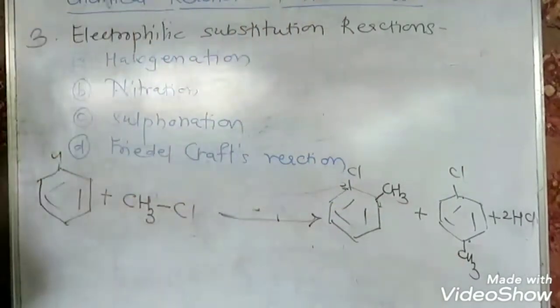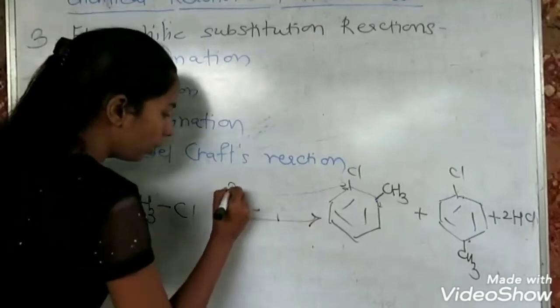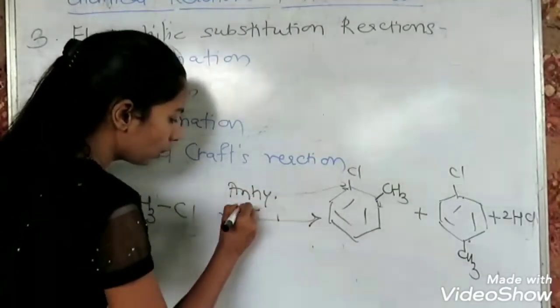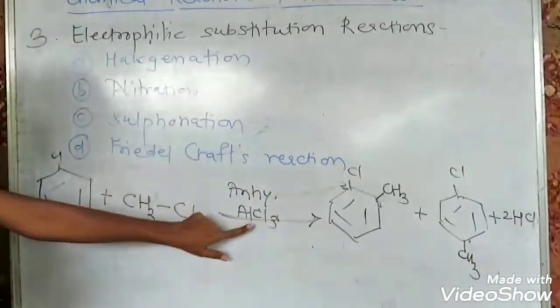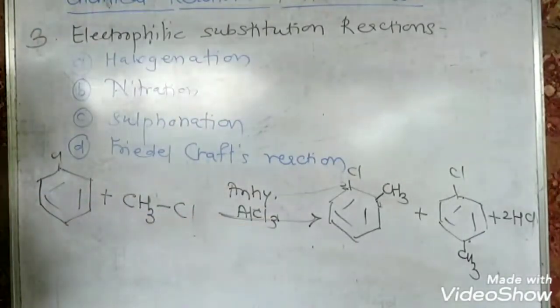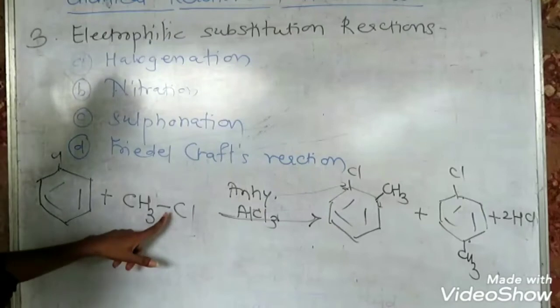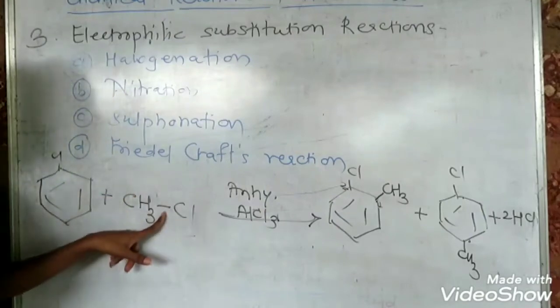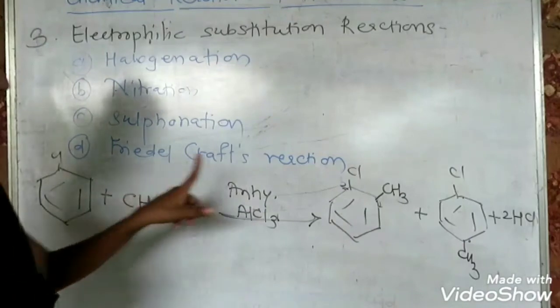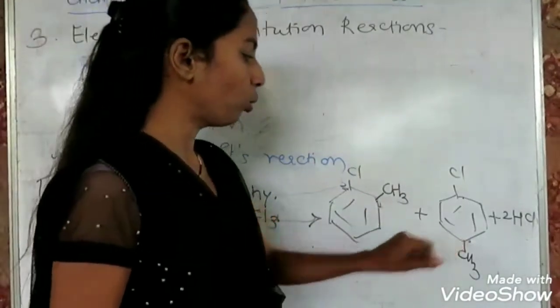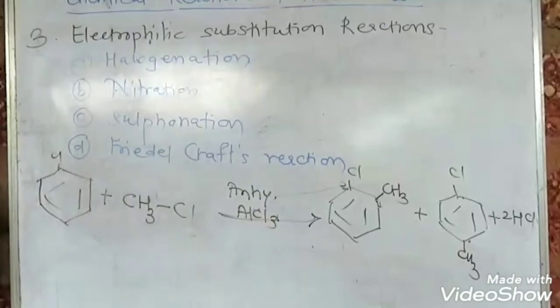This reaction is also carried out in the presence of anhydrous aluminium trichloride. The role of aluminium trichloride again here is of a Lewis acid, and it generates the CH3 plus electrophile, and this CH3 plus occupies the ortho and para positions, so that you get the product.